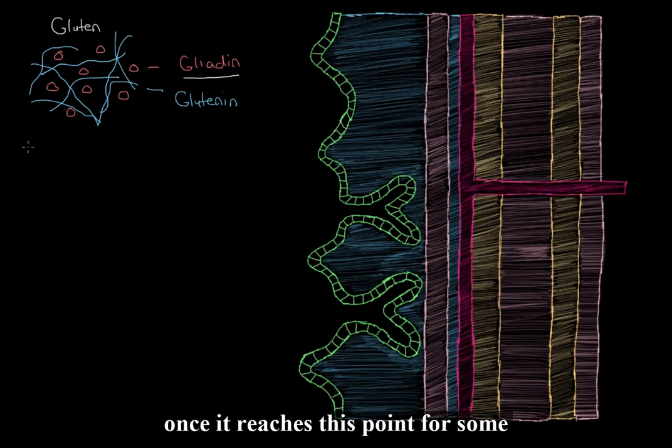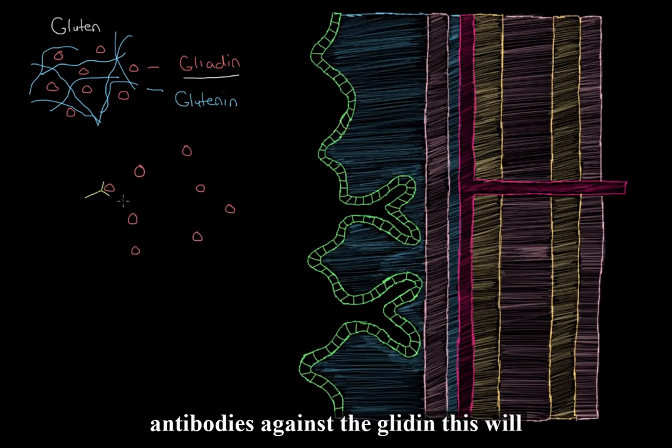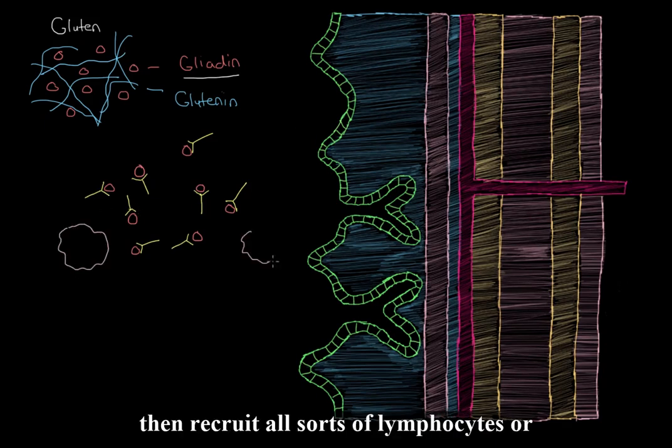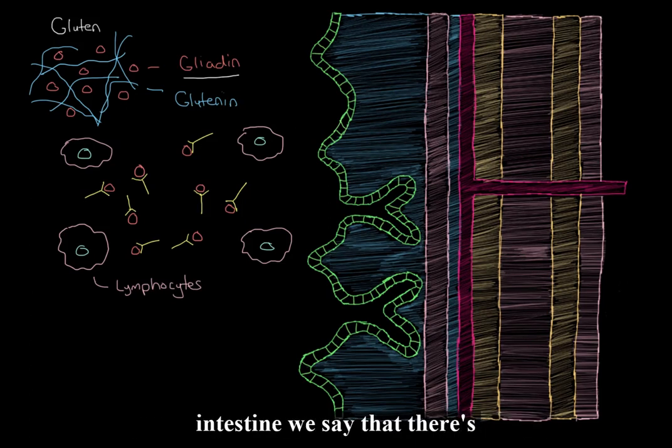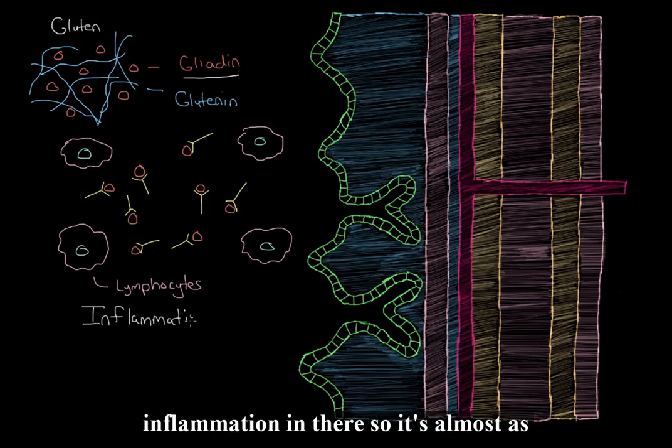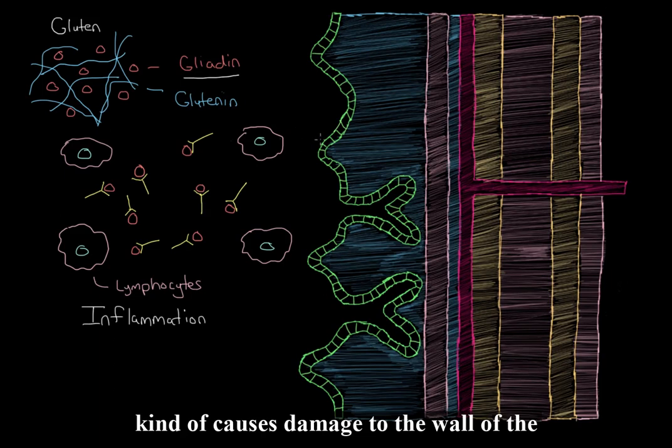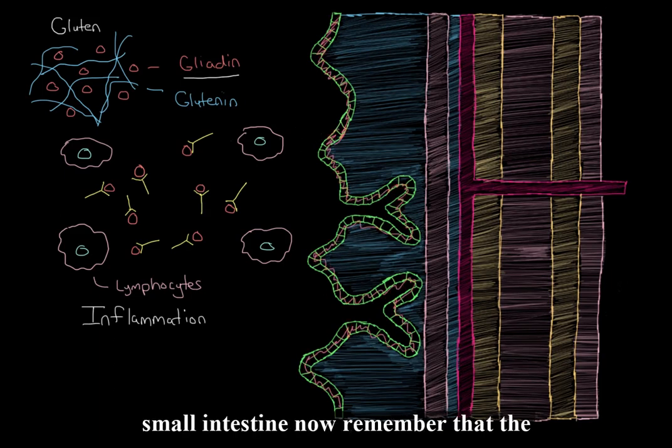Once it reaches this point, for some reason your body will start to produce antibodies against the gliadin. This will then recruit all sorts of lymphocytes or white blood cells into your small intestine. Because you have a lot of lymphocytes and antibodies in your small intestine, we say that there is inflammation in there. So it's almost as if there's a war zone going on in your small intestine. And that war zone causes damage to the wall of the small intestine. Now remember that the wall is responsible for absorbing food and water. So the process of absorption will be disrupted.